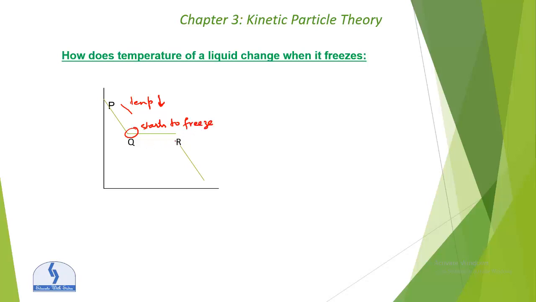Okay, then Q2 are liquid freezes. The temperature stays the same even though it is cooling, as heat energy is released. It's a mixture of solid and liquid. And what happened to the R? Liquid solidifies at R. Okay, and from R to S, the temperature drops as the cooling continues. So this is the cooling curve.